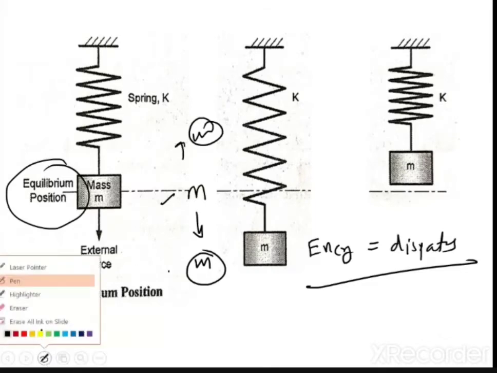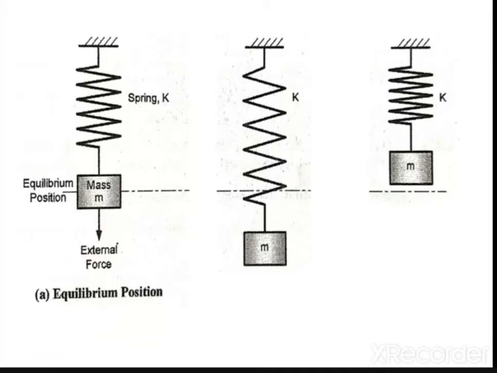So this process is called mechanical vibration. Now you know that this is the external force, and you will say, sir, how did the energy enter the system? Initially there was no energy in the system. The energy entered inside the system because of these external forces, right? And then this energy gets stored as potential energy, that is elastic strain energy. Okay, and then it gets converted into kinetic energy, and then the cycle is repeated indefinitely unless and until the whole energy is removed. So this is called vibration.